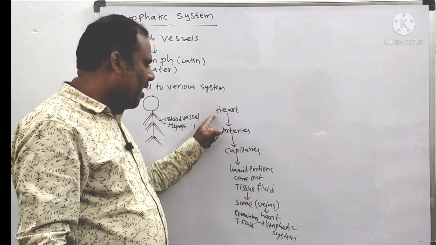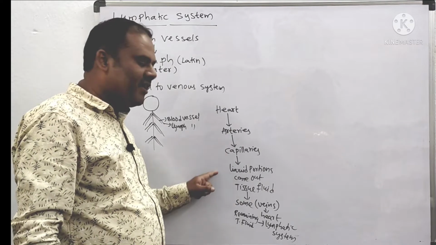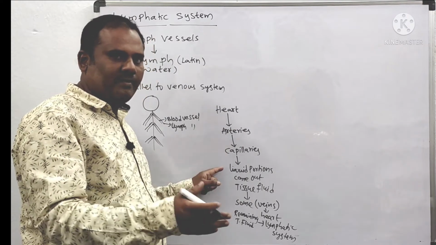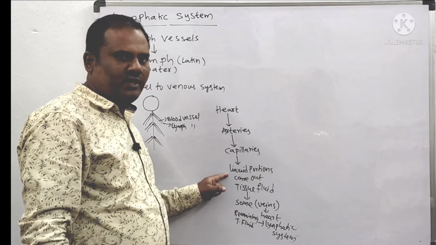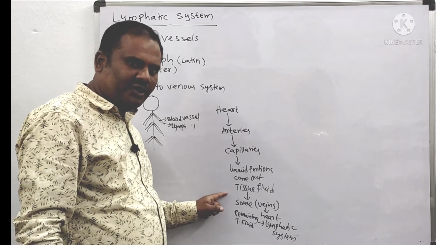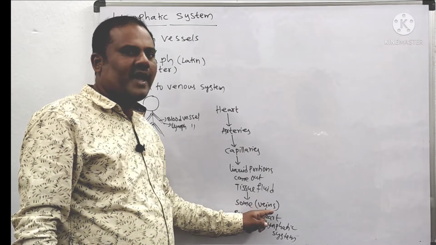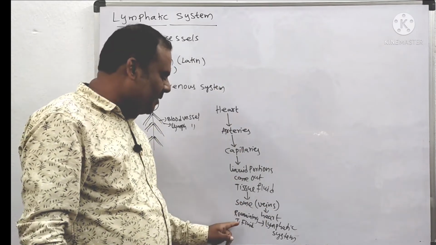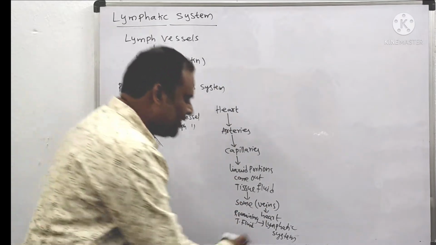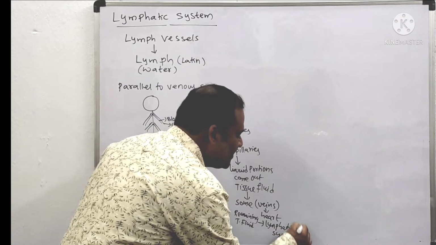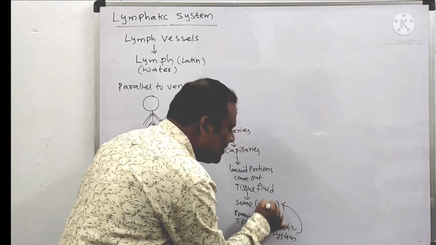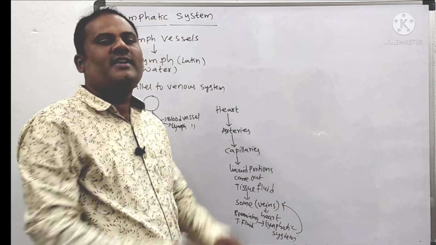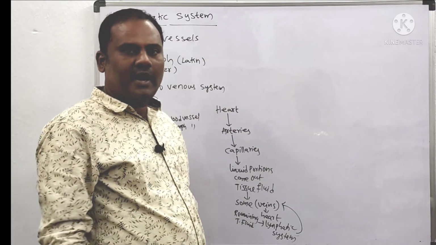So this is about heart to arteries, arteries to capillaries. At the capillaries, some liquids are squeezed out, and that is called tissue fluid. Some amount of tissue fluid is carried by the veins to the heart. At the same time, the remaining amount is taken by the lymphatic system, which returns it to the veins, and the veins take it to the heart. In this way, the total circulation occurs.